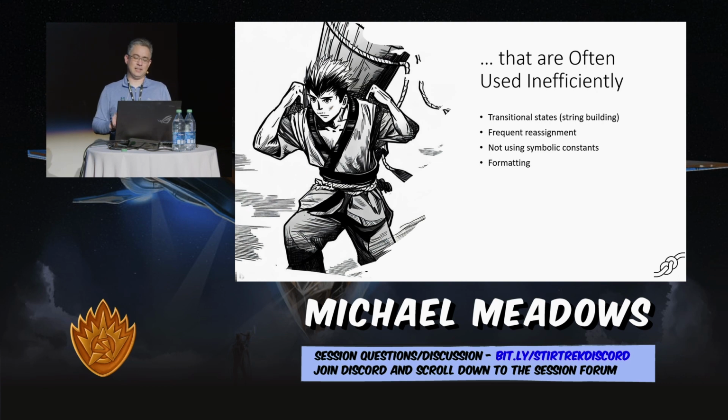Not using symbolic constants, and this is one that people do a lot, right? When I put Steve as a literal constant, which means that I have Steve actually in the method call, instead of Steve as a symbolic constant, which means that it sits up at the top and it's only created once, I create the opportunity for my code to create multiple copies of Steve, right? It doesn't know that there's only one Steve and it never changes, right? So, and shout out to all the Steves in the audience.